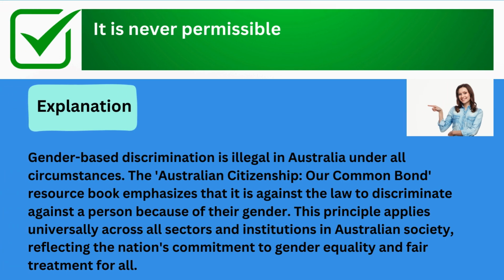The correct answer is it is never permissible. Explanation: gender-based discrimination is illegal in Australia under all circumstances. The Australian Citizenship, Our Common Bond resource book emphasizes that it is against the law to discriminate against a person because of their gender. This principle applies universally across all sectors and institutions in Australian society, reflecting the nation's commitment to gender equality and fair treatment for all.